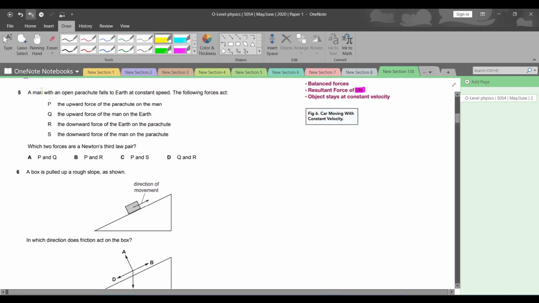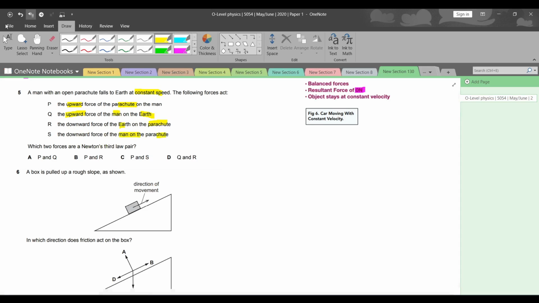Question number 5. A man with an open parachute falls to earth at a constant speed. The following forces act. P. Upward force of the parachute on the man. Q. The upward force of the man on the earth. R. The downward force of the earth on the parachute. S. The downward force of the man on the parachute. Which two forces are a Newton's third law pair?